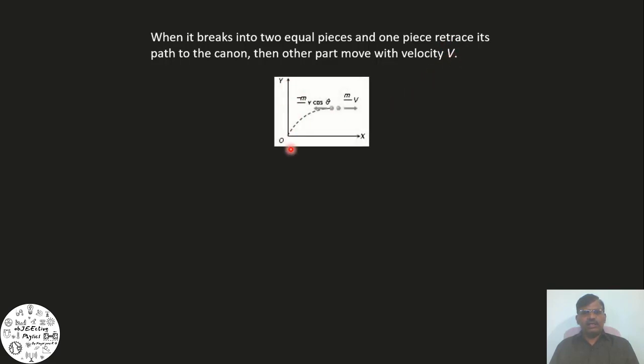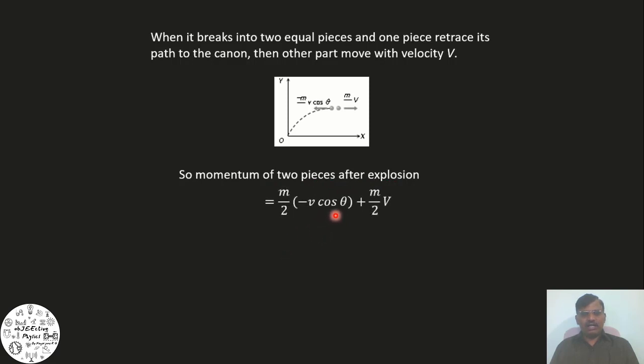Observe here, at the highest point, the shell breaks into two equal pieces, each of mass m by 2. One half, m by 2, moves back to the cannon with v cos theta, and the second part, m by 2, is moving in the same direction with velocity v. So, the momentum of the two pieces after explosion is equal to m by 2 into minus v cos theta, which is the momentum of the first half in the reverse direction, plus m by 2 v, the momentum of the second particle in the same direction.